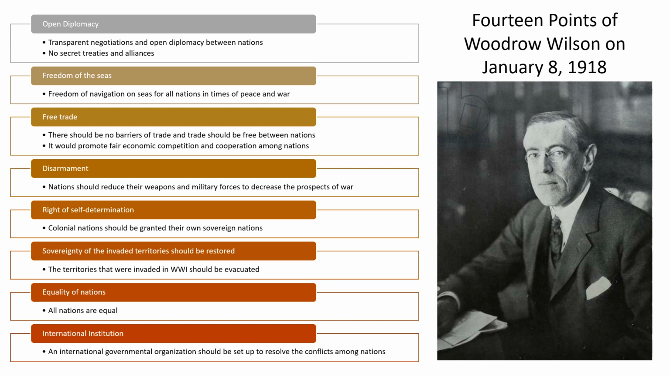Then sovereignty of the invaded territories should be restored. Belgium was invaded at that time, France was invaded at that time. So Woodrow Wilson spoke in favor of those invaded territories, and he believed that territories that were invaded in World War I should be evacuated, and the sovereignty of these nations should be restored.